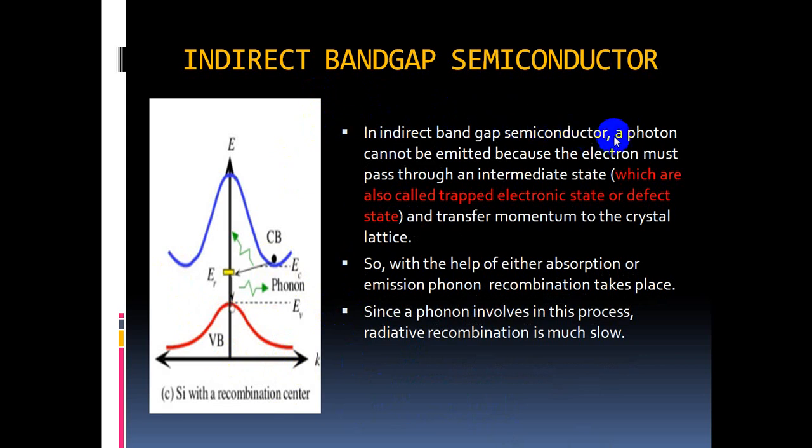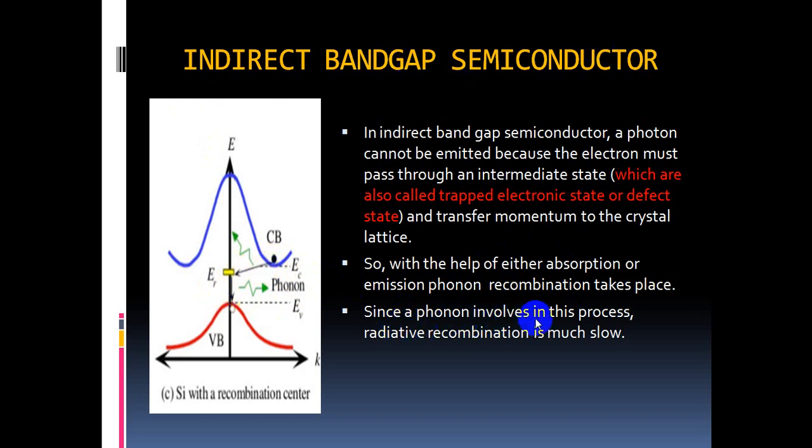In an indirect band gap semiconductor, a photon cannot be emitted directly because the electron must pass through an intermediate state, which is called a trapped electronic state or defect state, and transfers momentum to the crystal lattice. At that time, phonons are generated. So with the help of either absorption or emission of phonons, recombination takes place. With the help of phonons only, recombination takes place indirectly. So that's why this is called an indirect band gap semiconductor.